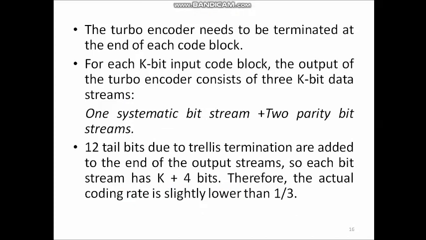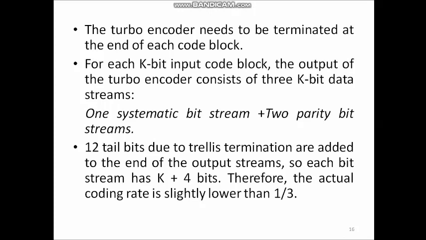Next, the turbo encoder needs to be terminated at the end of each code block. So, similar to the convolutional code, here also trellis termination is required. As I told previously, there is a feedback connection and a feed forward connection. Therefore, the encoder is recursive in nature. Because of this recursive nature, the termination is performed by taking the recursive bit, that means the feedback bit, and performing a modulo 2 addition with itself.